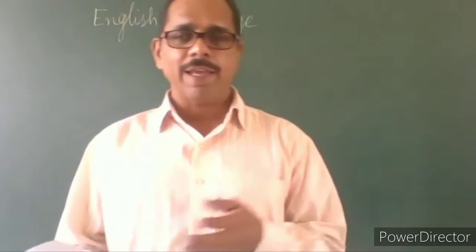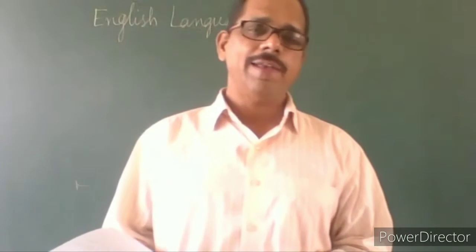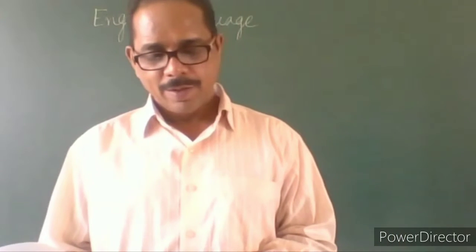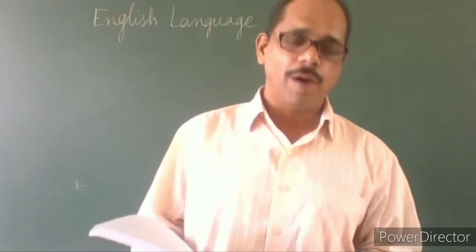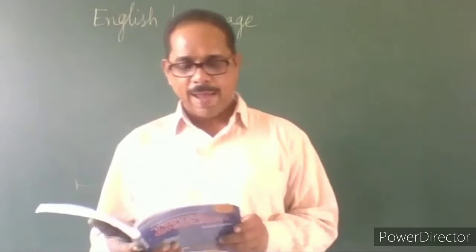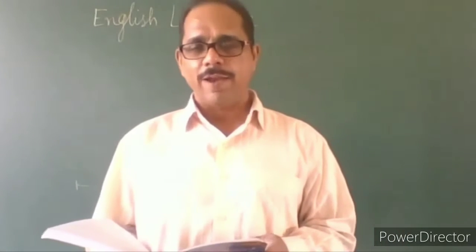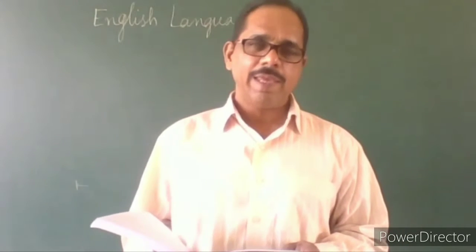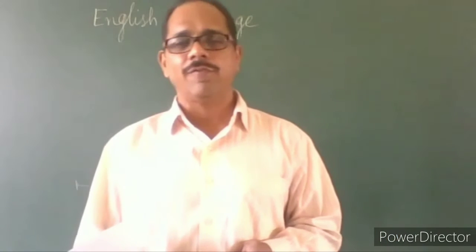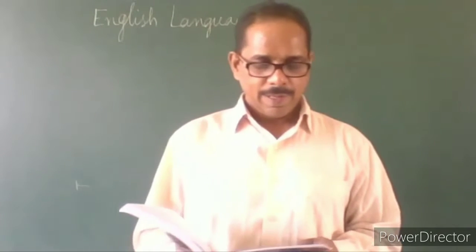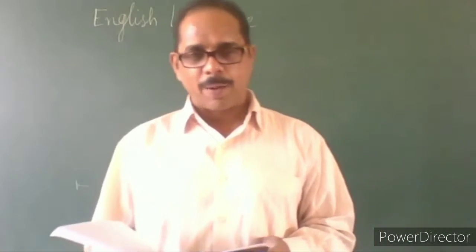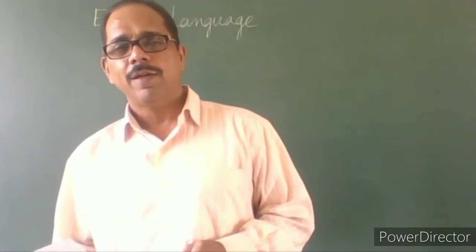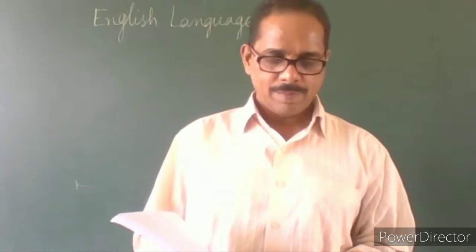But when you are connecting it with and, a conjunction, it takes a plural verb. He and I is great friends is wrong. It should be he and I are great friends. Karan and his brother were present. Karan is third person singular.